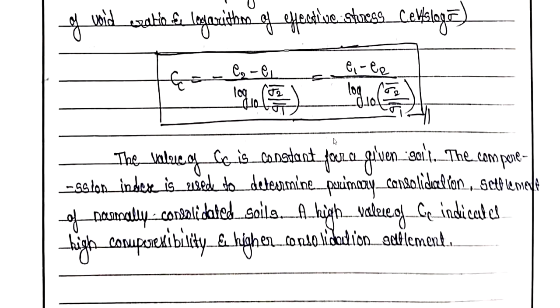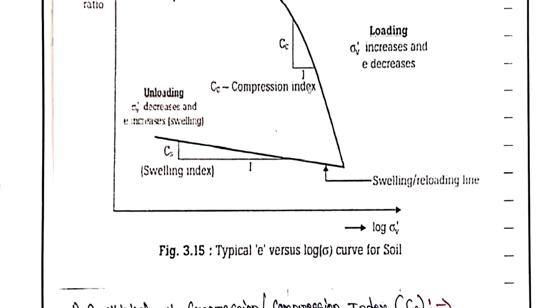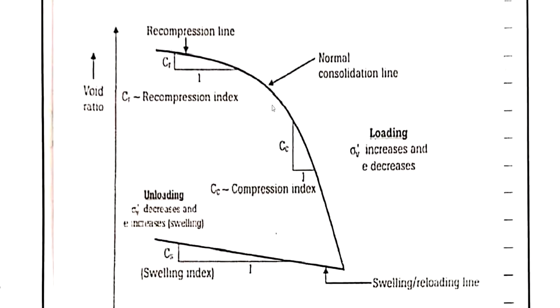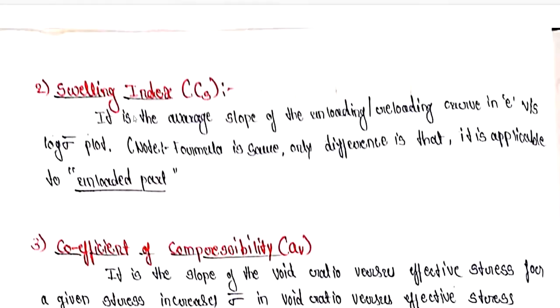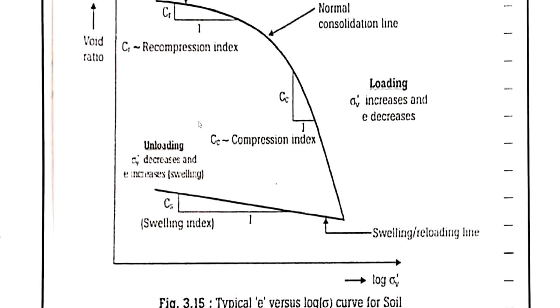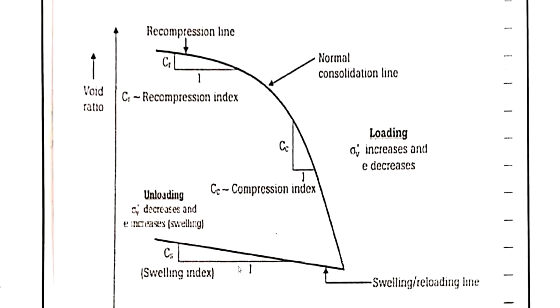So you can see this particular coefficient of compression is taken from the normally consolidated line, but the swelling index is taken from the unloading or swelling reloading line. So you can see over here it is the compressing part and this is the swelling part.